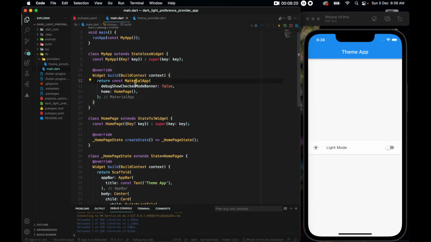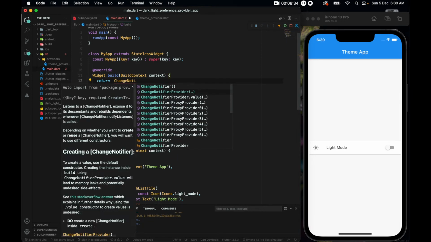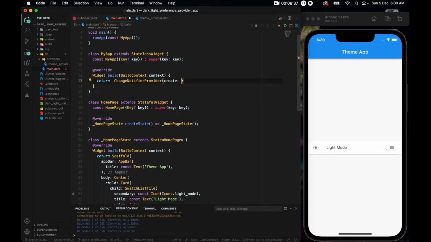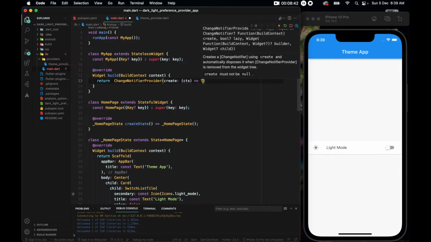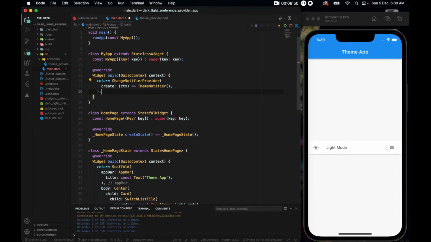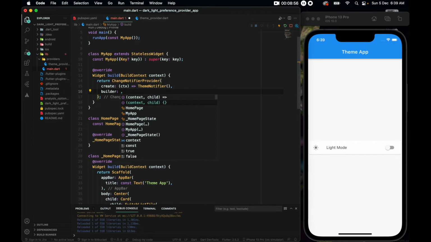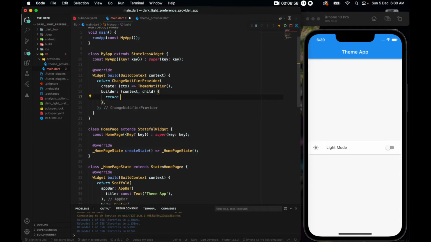In main.dart, firstly, this MaterialApp needs to be changed with a ChangeNotifier. So I'll just remove this const and get the entire MaterialApp, Control X. Let's bring a ChangeNotifierProvider. ChangeNotifierProvider needs a provider context, and I'll pass ctx. ThemeNotifier. Now we have a builder where I want to return my MaterialApp.